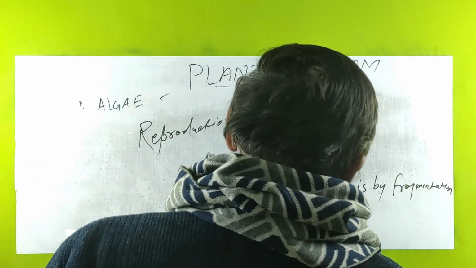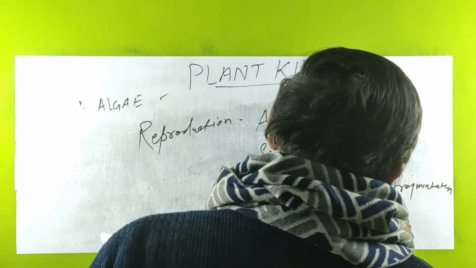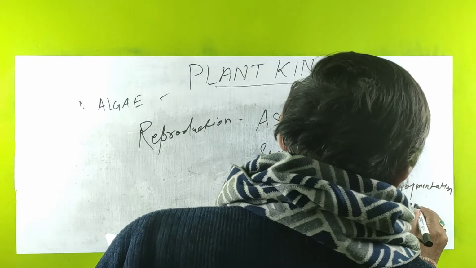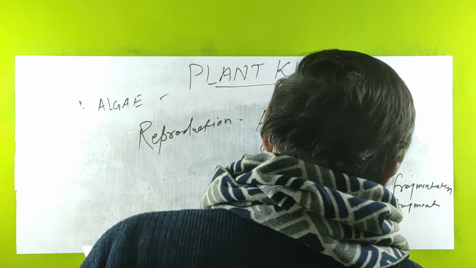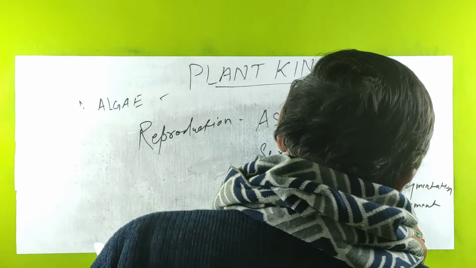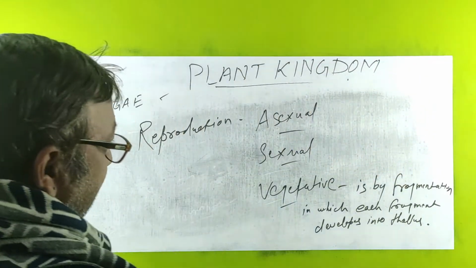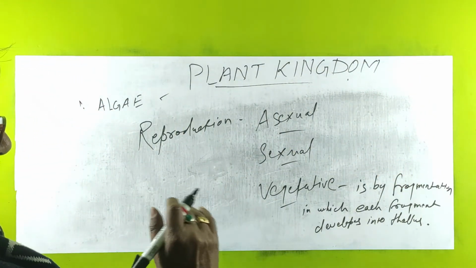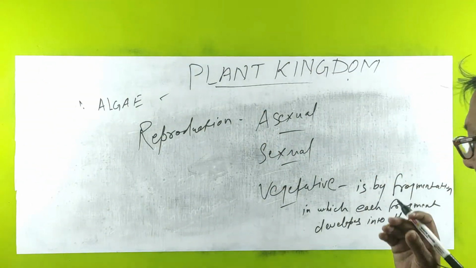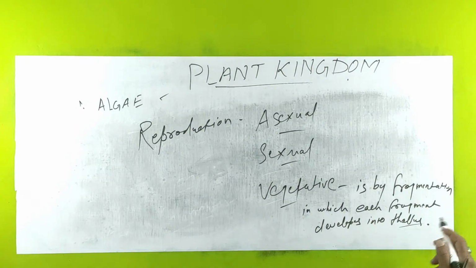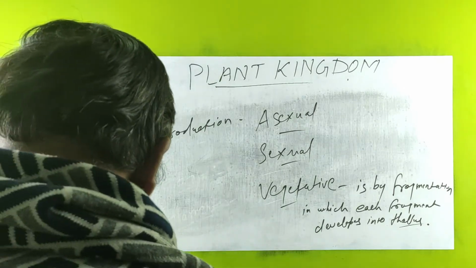So in this we find that when it is fragmented, if a part is divided and separated, each part develops into a thallus, that is, it grows like an alga, each part.